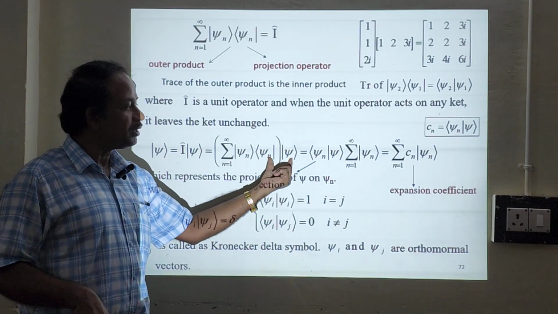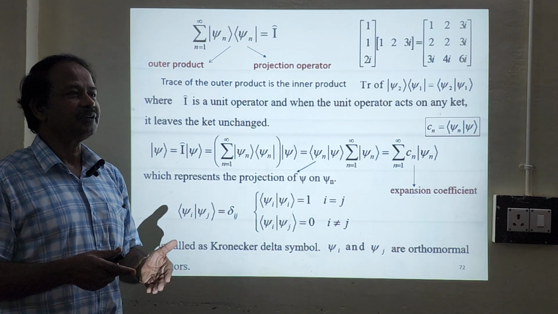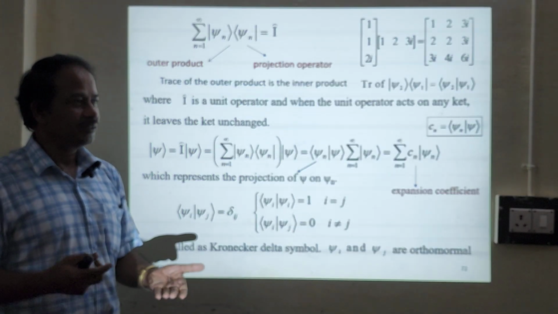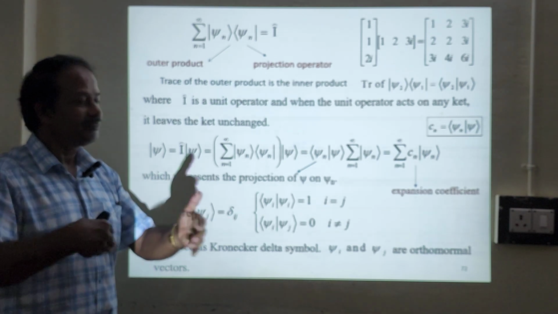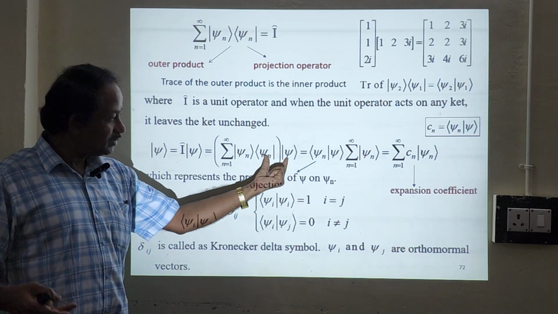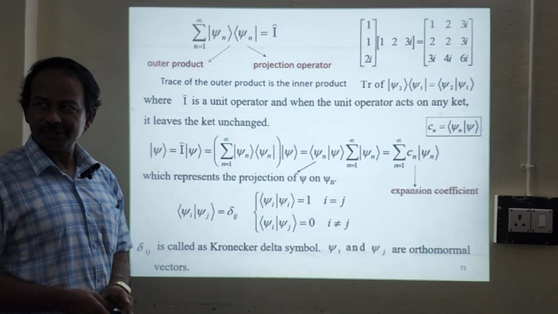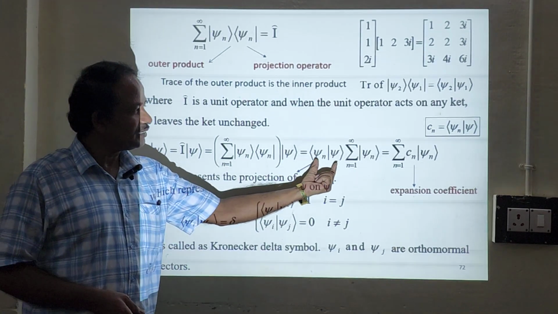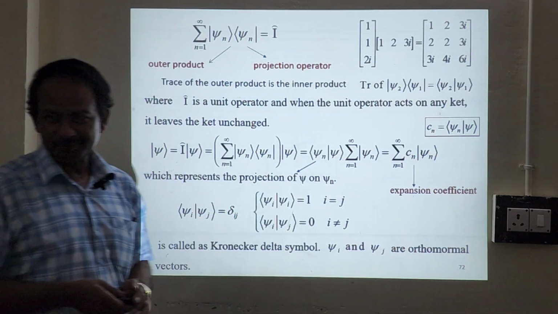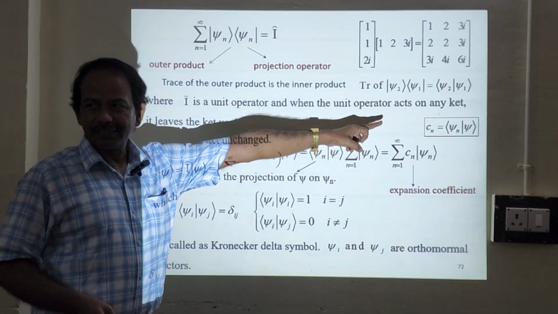So an inner product is a number I can take anywhere because it's a number. Suppose if it is 5x, I can write xy also. Doesn't matter. So it's a number. I can bring the number anywhere. So similarly, psi n and psi is an inner product. I can bring this term to the front. So I can write like this. Is it okay? And as I said, this is a number, correct? So the number can be represented in terms of Cn. So Cn equals psi n with psi.